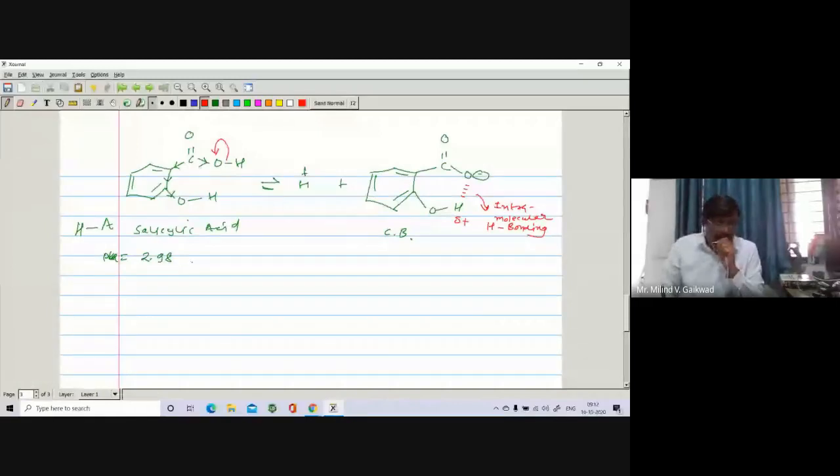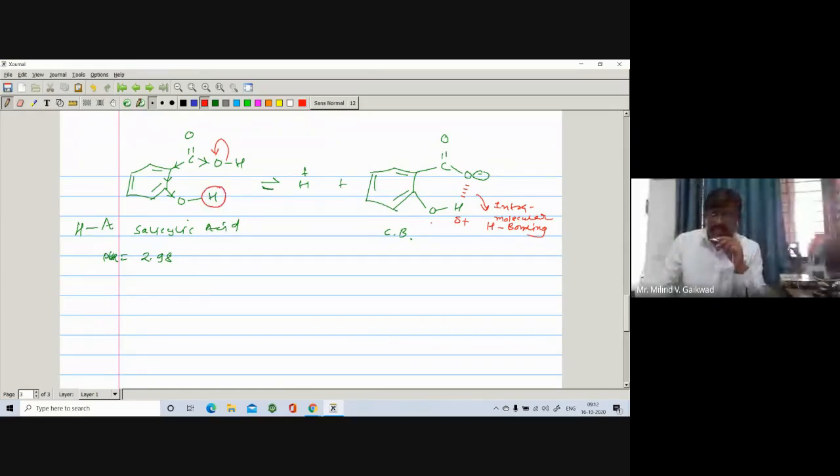Now I will take another example. Suppose you take again the substitution, this Y may be OCH3. If instead of OH there is an OCH3, it means this hydrogen is replaced by a CH3.